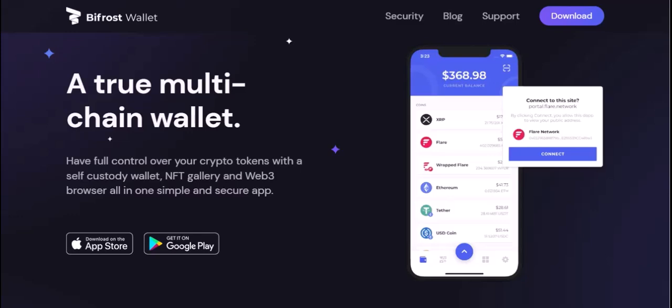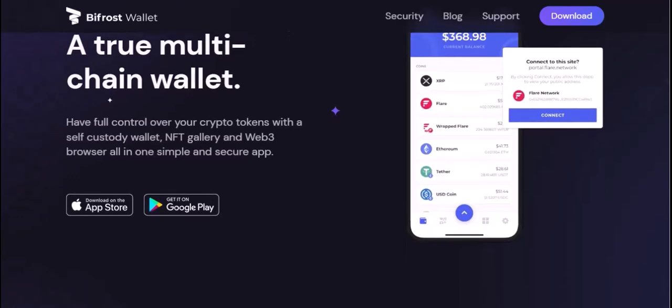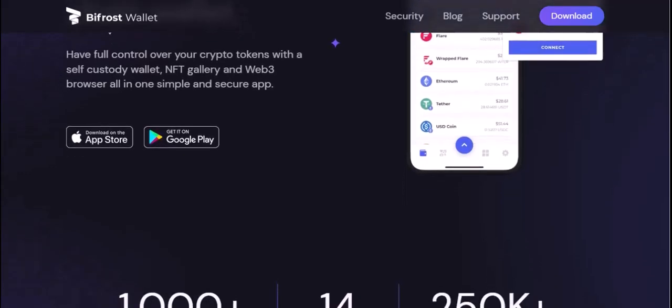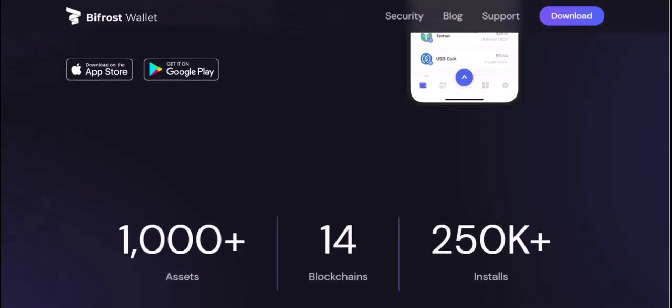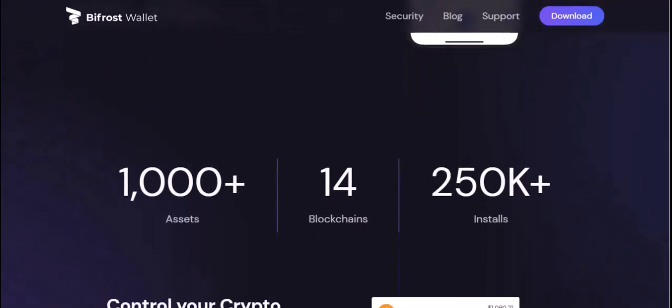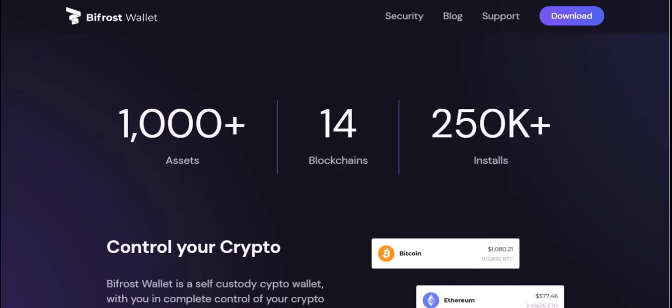So, how exactly does this magic happen? At its core, Bifrost utilizes a network of validators and a unique technology called the Bifrost Extension Language, or BEL. Imagine each blockchain as a distinct country with its own set of rules and currency. To travel between these countries traditionally, you'd need to go through customs, exchange your currency, and potentially deal with lengthy processing times. Bifrost streamlines this entire process.